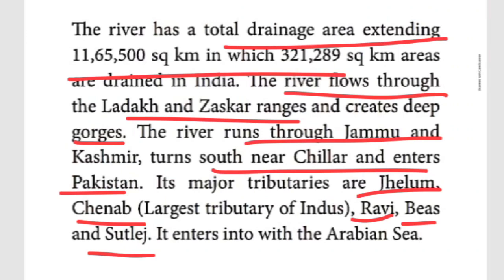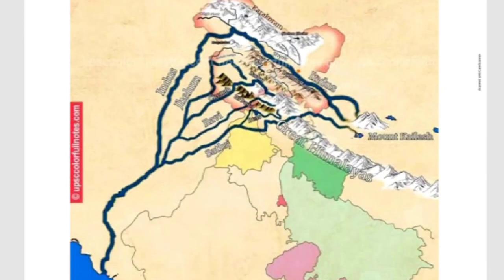Which one? Punjab. Okay, what are the rivers flowing? Jhelum, Chenab, Ravi, Beas, Sutlej. Okay, so these are the tributaries of river Indus. Okay, so then finally it enters into the Arabian Sea. So with the help of the map, I am telling children here.